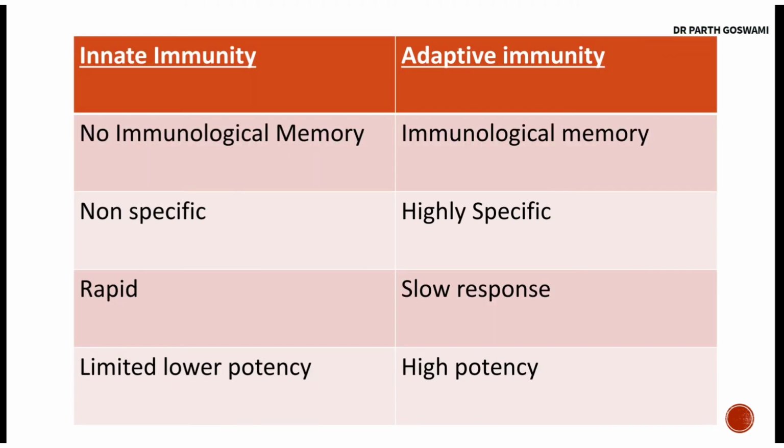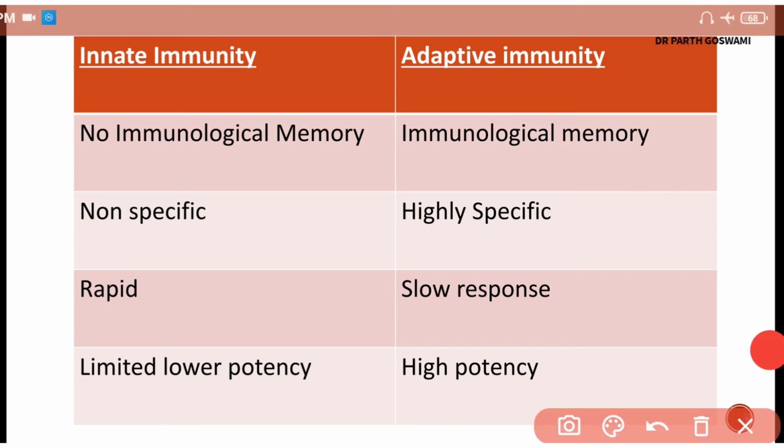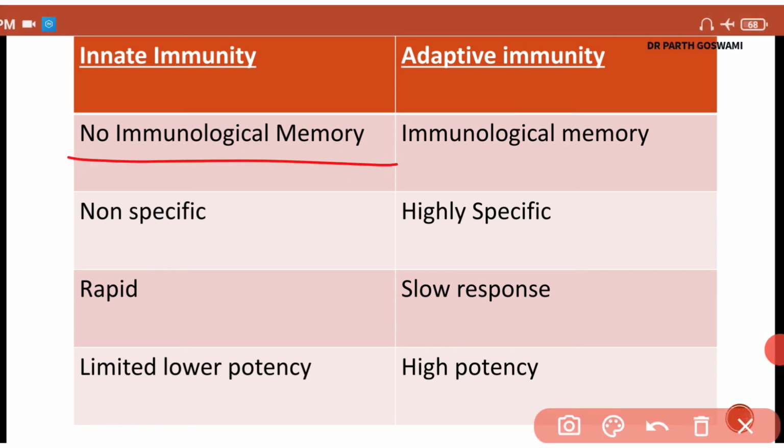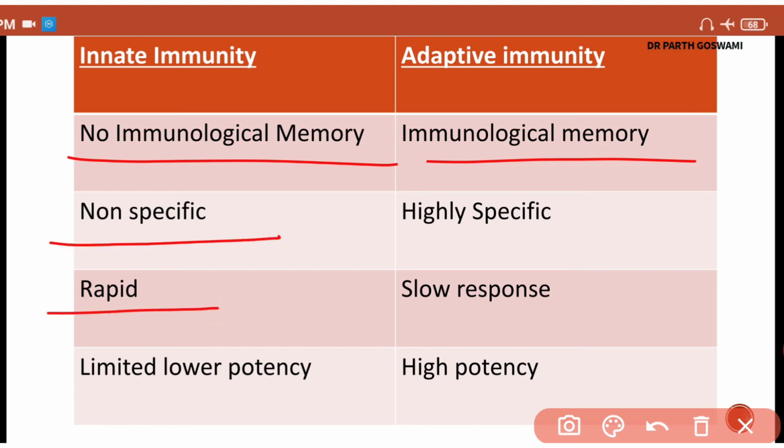Alright. Now in the natural immunity, you don't have immunological memory. It cannot memorize the encounter, while adaptive immunity has immunological memory. Alright. Now this innate natural immunity is very non-specific, but the response is very fast. It's a rapid reactive immunity, but the response is non-specific, while adaptive immunity will show a slow response, but it is highly specific in killing and removing the antigens.